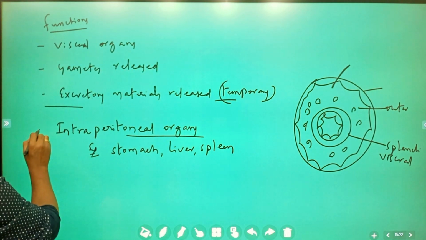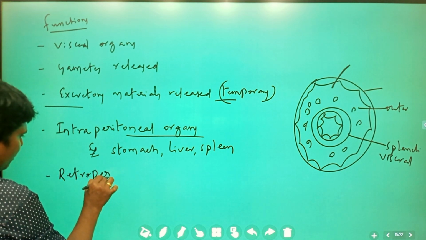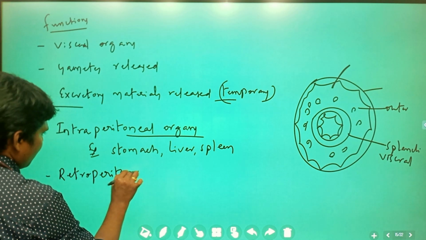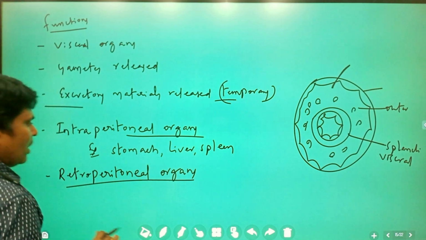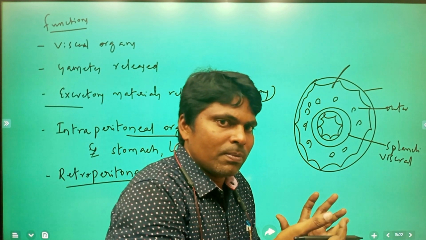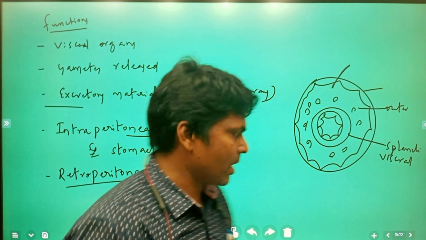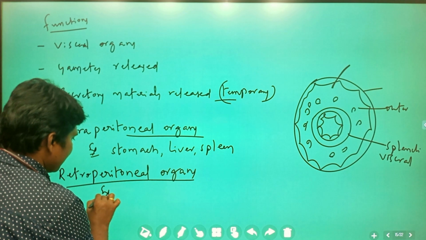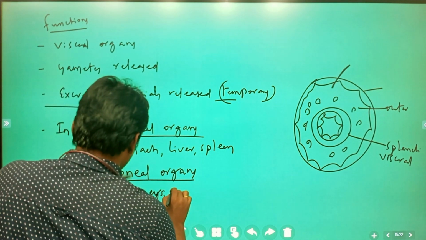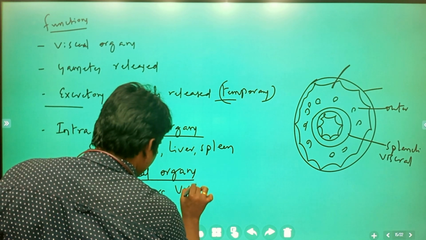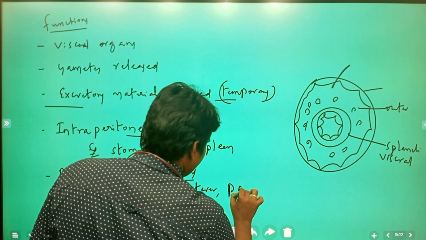Retroperitoneal organs are organs which exist on the backside of the outer or parietal peritoneum. Examples: kidneys, next, ureter, next, pancreas.